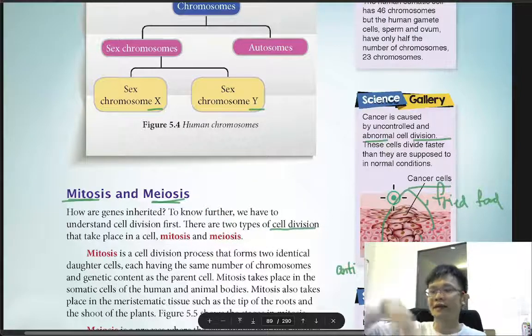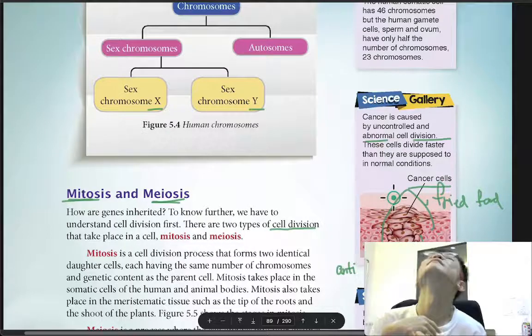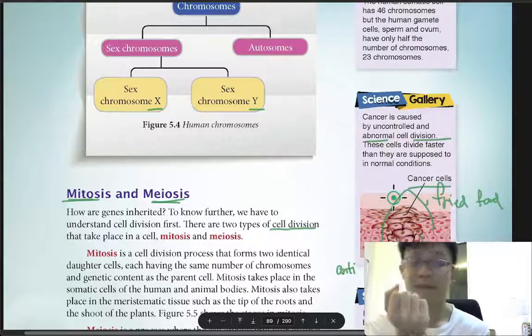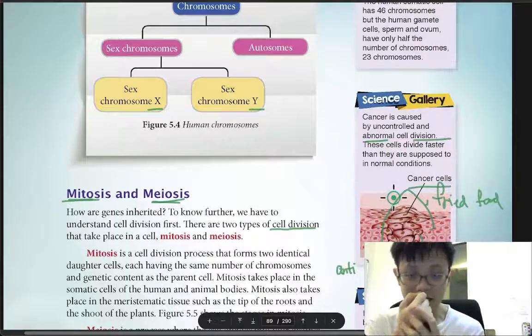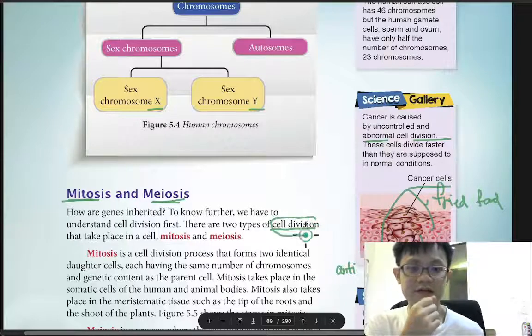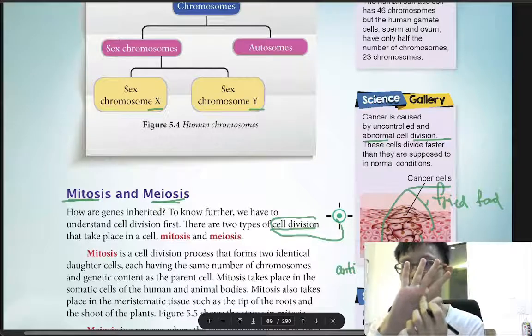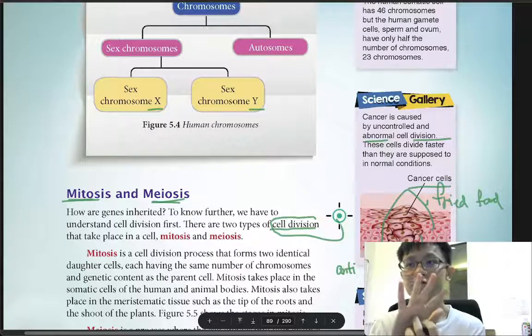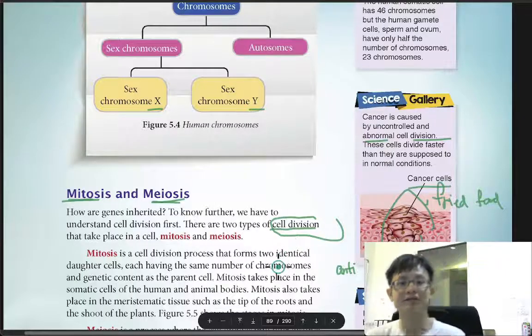Okay, let's say if I cut my hand and blood is coming out from my hand, but after a while the blood will stop. Next month I cannot see the cut anymore because my skin has healed. Why has the skin healed? Because of cell division. If you cut the hand, it will close because the cells are adding up, until the cut disappears. Okay, due to cell division.